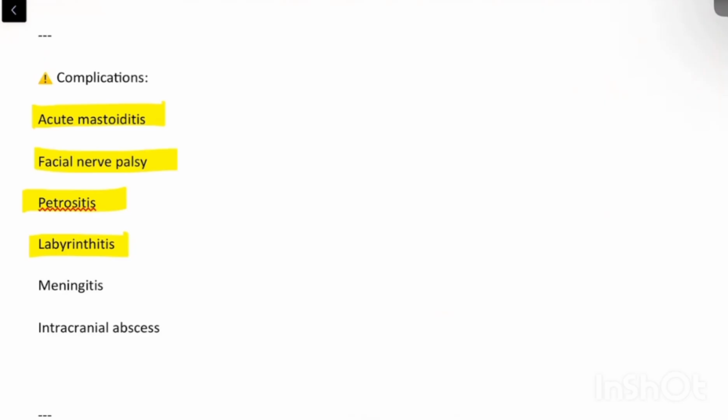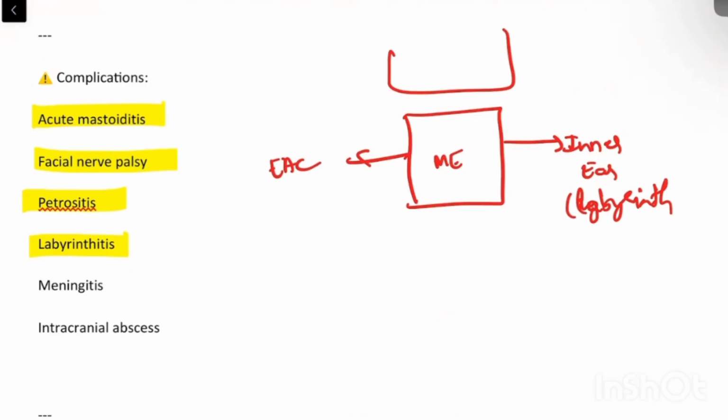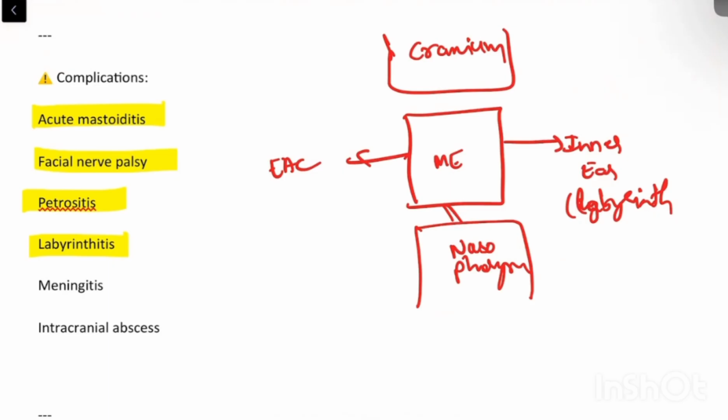Basically, if you know the anatomy of the middle ear, it is easy. So middle ear, this way is the external auditory canal, this way is the inner ear, right? In the inner ear there is the labyrinth, and on the roof this is the cranial fossa, cranium, and below this will be the eustachian tube and this will be opening to the nasopharynx. So the infection from here can spread in any direction, and that will lead to the complications.